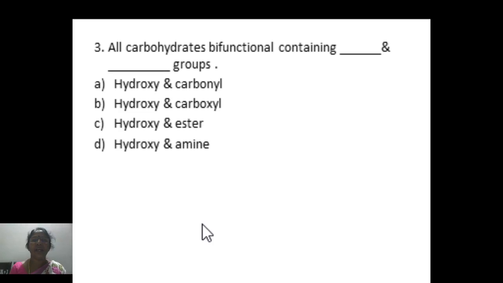Third question, all carbohydrates are bifunctional in nature. They contain hydroxyl and carbonyl group. Carbonyl group includes both aldehydic and ketonic group.